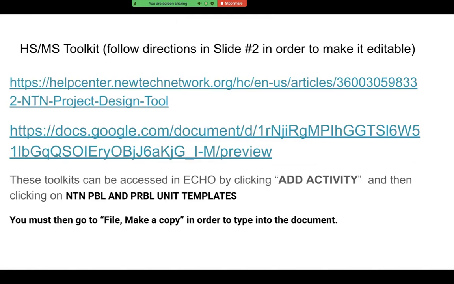There are toolkits and editable rubrics located in the Help Center. These can also be accessed by clicking Add Activity when you're in ECHO, and then clicking on the templates. Then you go to File, make a copy, and type into the document.